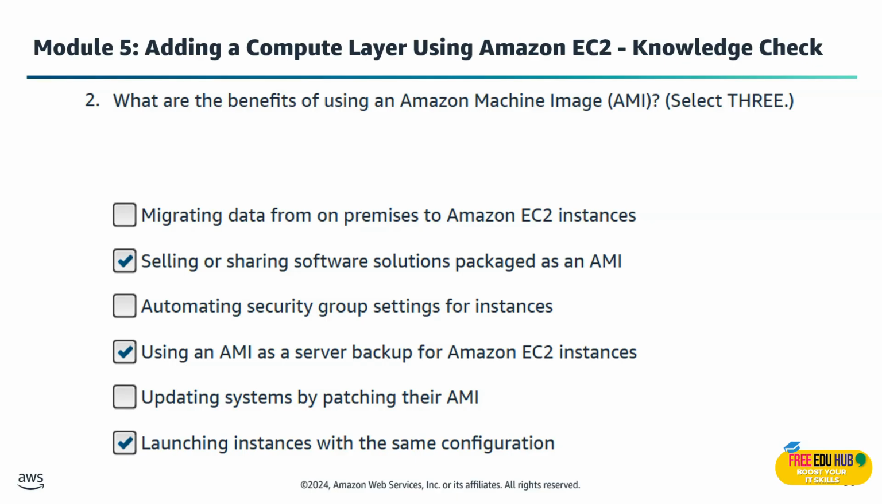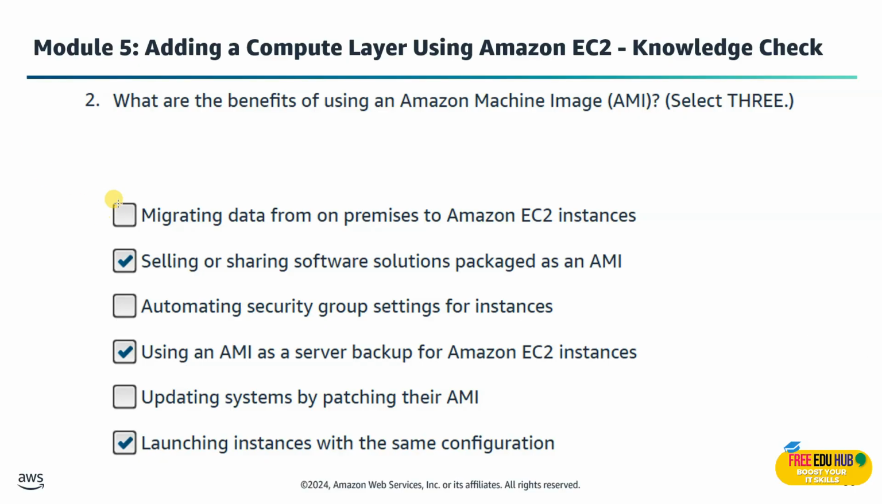The other right answer is using an AMI as a server backup for an Amazon EC2 instance. An AMI acts like a snapshot of your server. You can restore it or launch new instances from it any time, which is really useful for backup or disaster recovery. The third answer is launching instances with the same configuration. One of the best features in AWS is that you can launch multiple servers that are identical to each other. That ensures consistency across environments like development, test, and production.